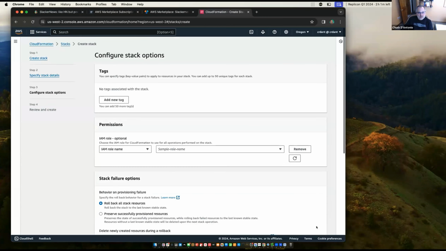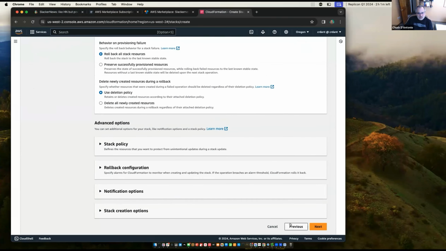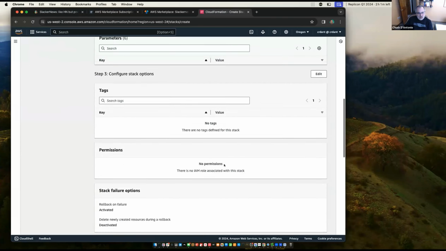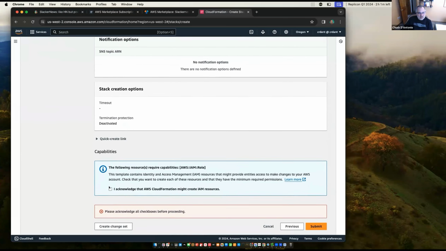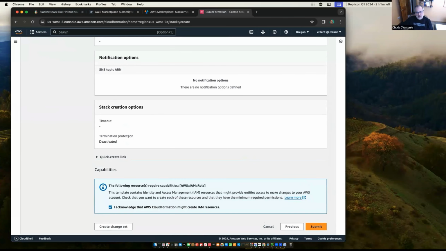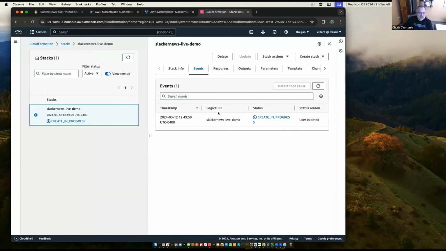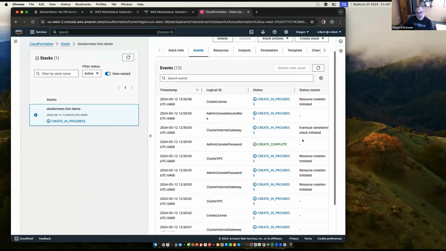So I'm going to hit next. I'm going to scroll through the steps. This is just standard getting started from CloudFormation. Again, this will all just pop through when you hit that subscribe button once the customer's doing it. And I'm going to hit submit. So this is going to be sort of going through and spinning for a little bit. I'm going to refresh this a few times because I'm impatient.